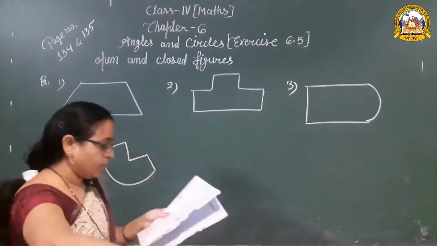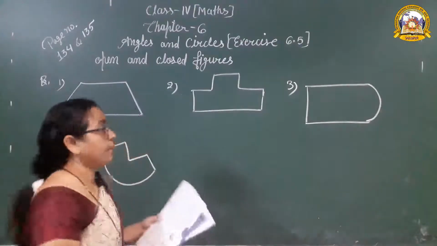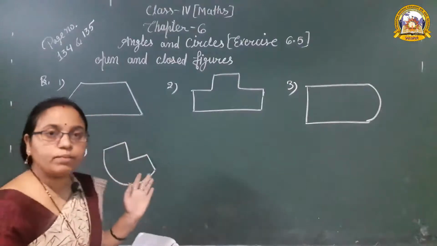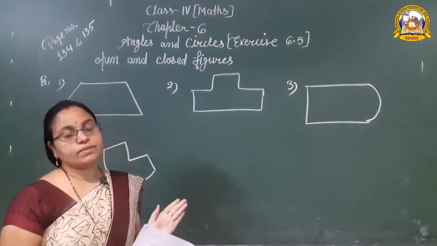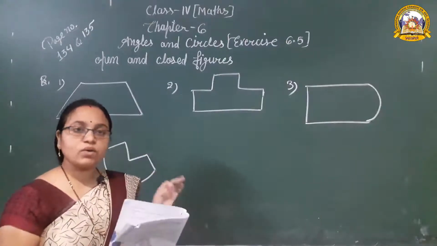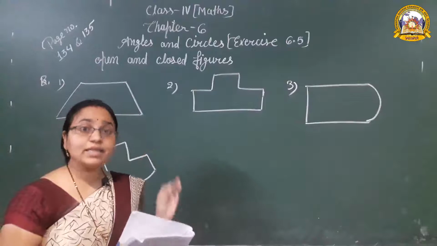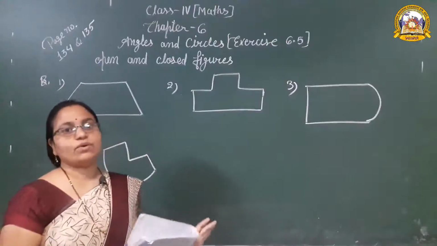Okay, we have to find out the polygons among them. What is the definition of a polygon? A polygon is made from a simple closed figure. A simple closed figure made by line segments is called a polygon.